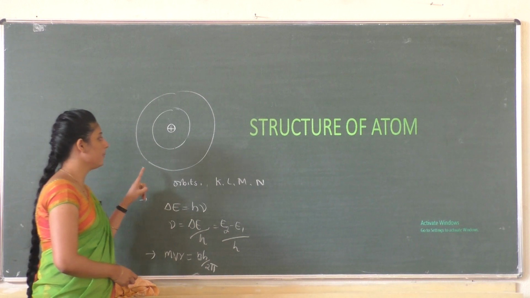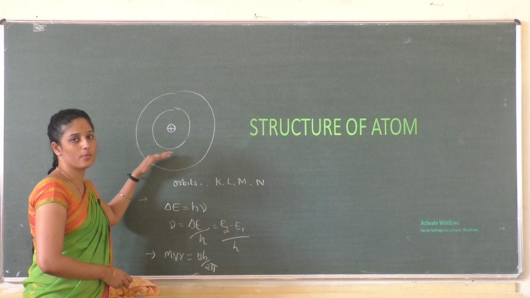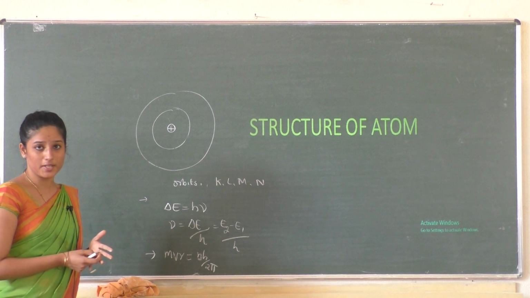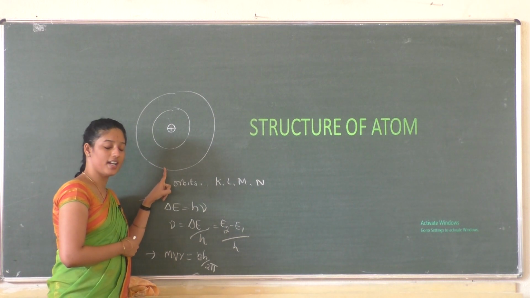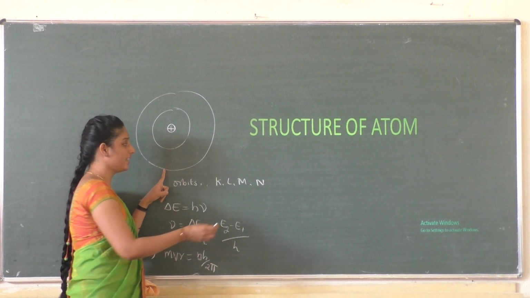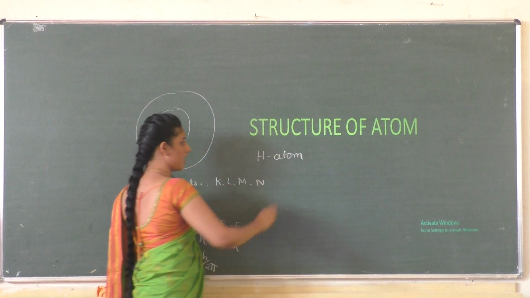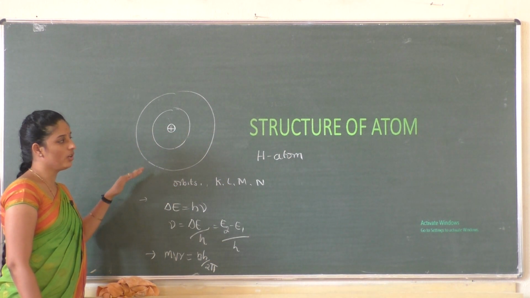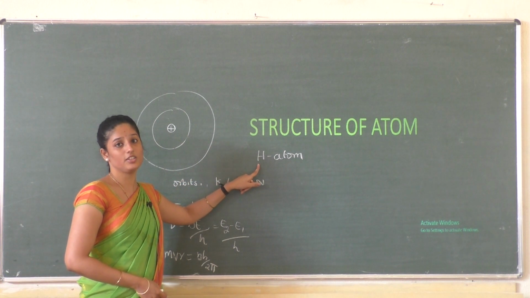One more important thing is that by taking the Bohr atomic model, it is possible to explain the spectrum of an atom, right? Especially, the Bohr atomic model was explained by taking the hydrogen atom. One of the major limitations of this model is that we cannot apply Bohr theory to all atoms.